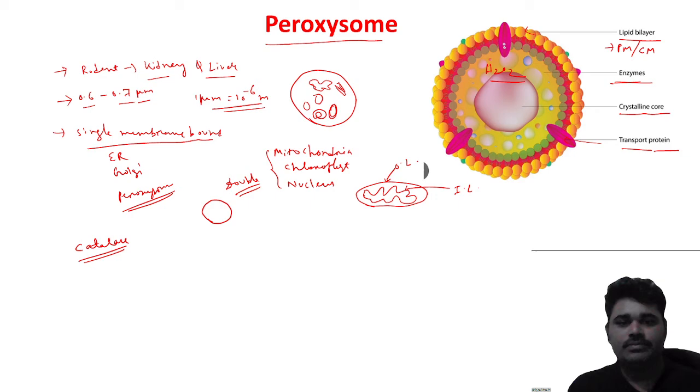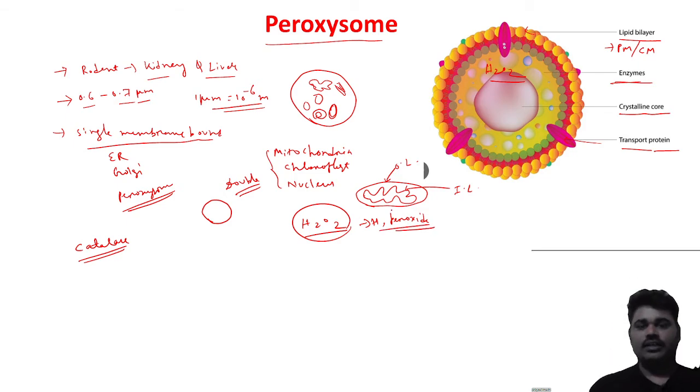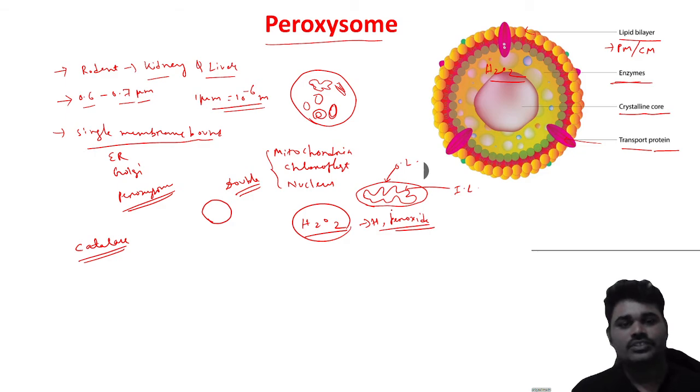This is very much important, and it is a neat question. Hydrogen peroxide, H2O2, is found maximum in the peroxisome.